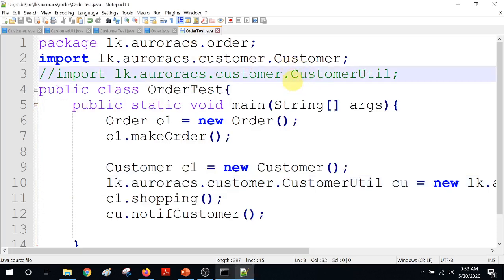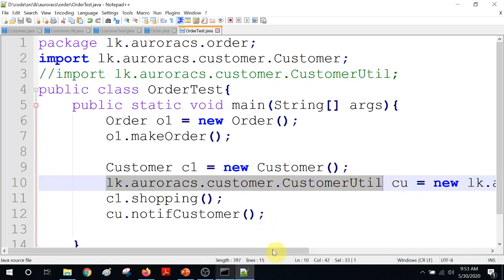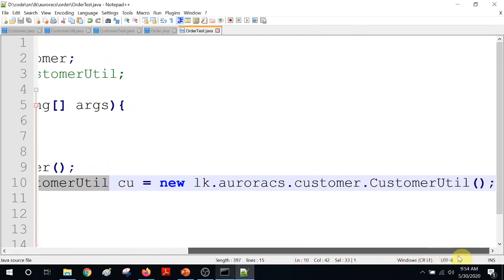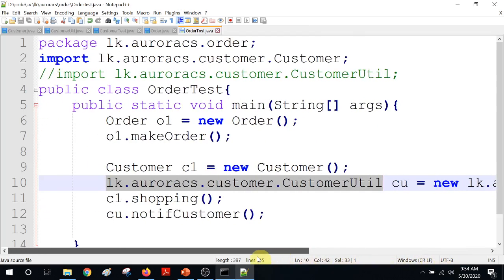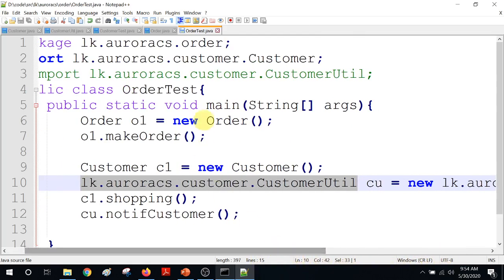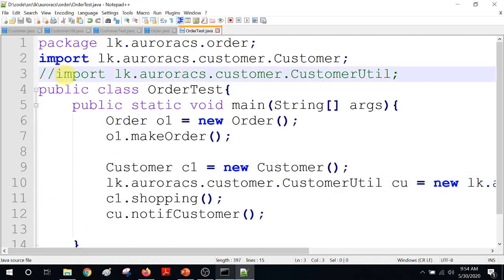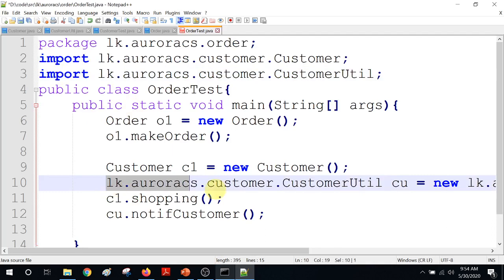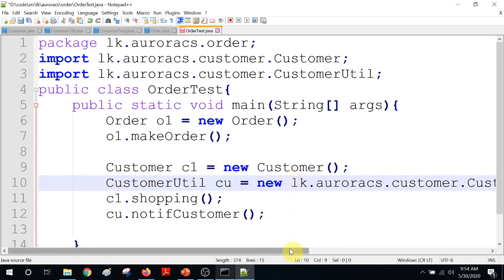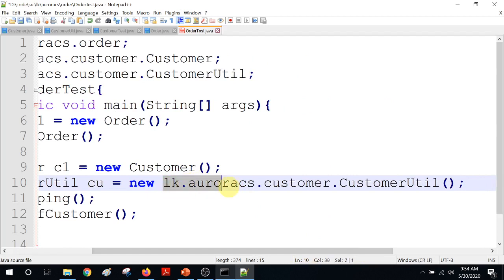Either you can import and use it, or if you don't import it, you have to give the fully qualified name for the classes. Of course, no one is going to use this much because you have to do a lot of typing, right? So the easier thing is just to import and use it. But you have to be aware that this facility is available.